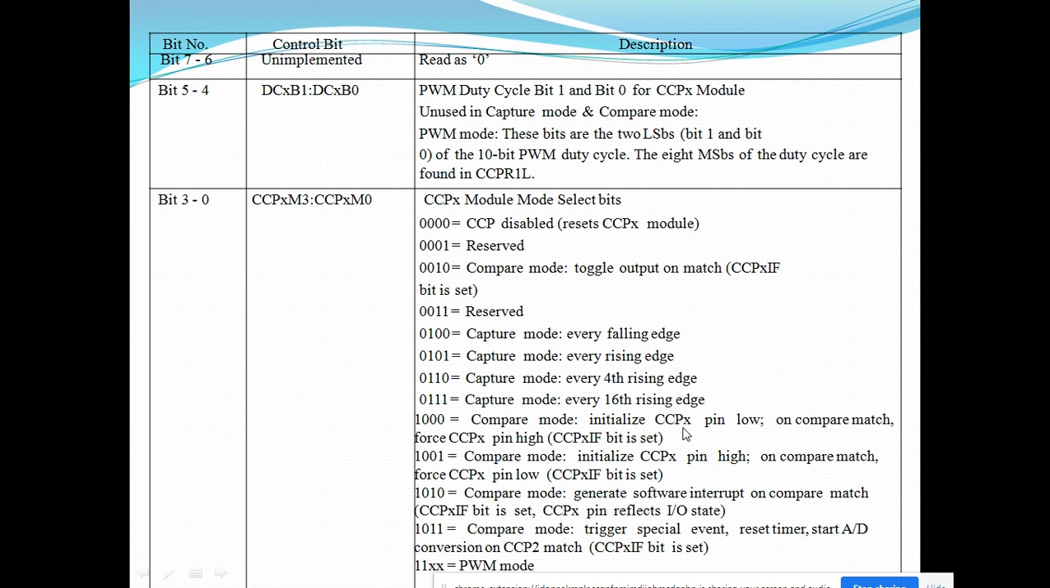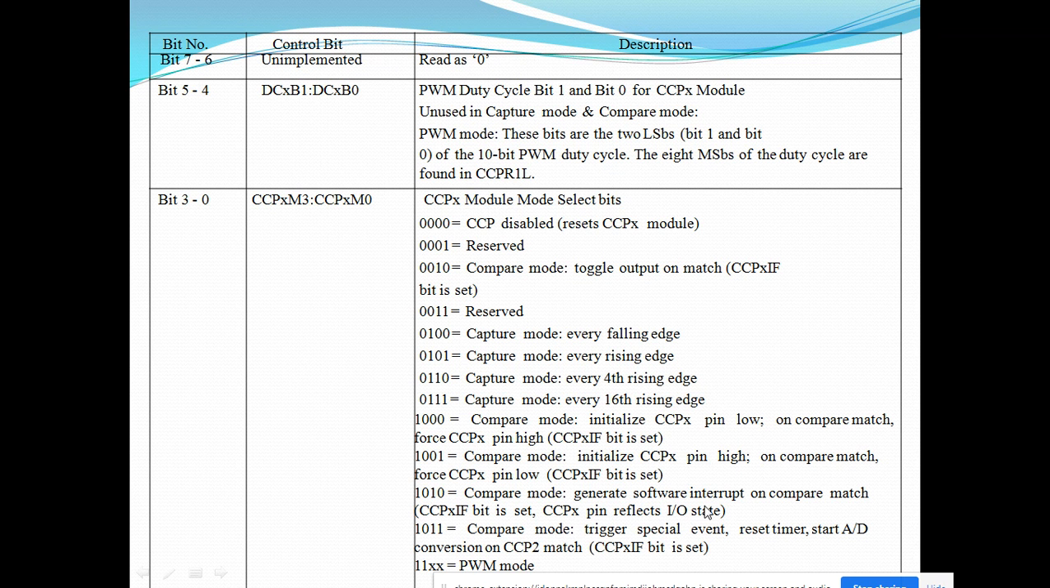So initially the CCP pin will go low, an active low signal is available on this pin, and upon compare match this particular pin will be set to high. It will indicate that the comparison match is done for the given values. Next is 1001. Exactly the opposite operation will be performed by using this particular mode.